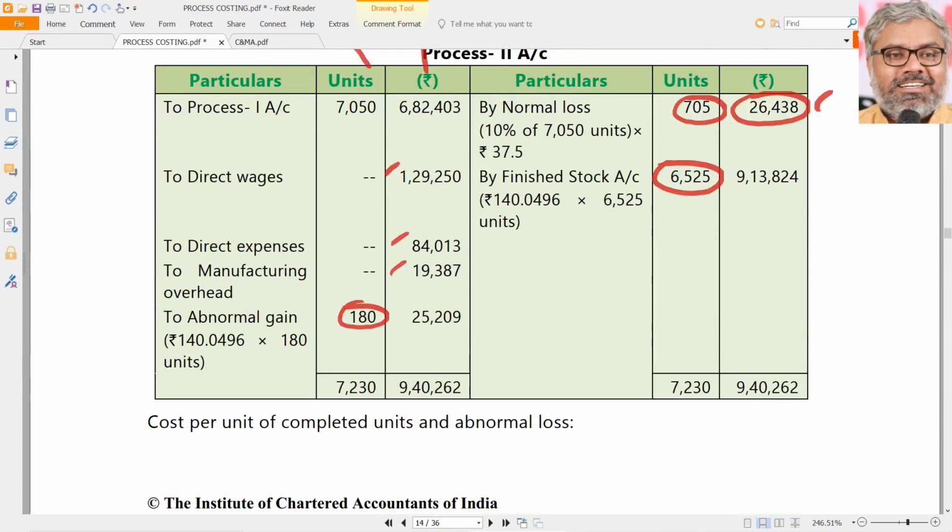First complete the unit tally. Then this will not be available already. This we have to find out. So once you tally the units, these two things we have to find out. How to find out? Taking the others: this minus the 26,438, divided by 7050 minus 705. So 6345 is the denominator. Take the numerator: 682 403 plus 129 250 plus 840 plus 19,387 minus 26,438, divided by 6345.